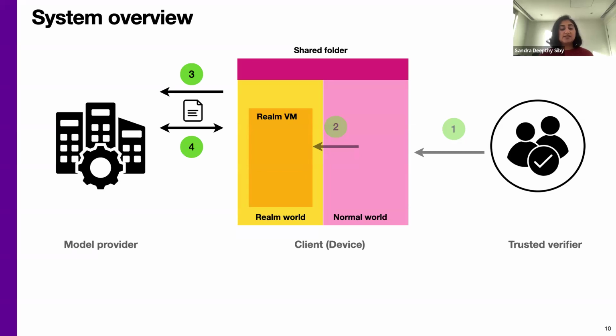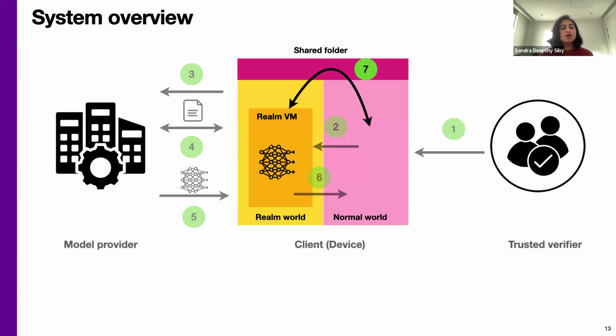Once the VM is initialized, it establishes a connection with the model provider. It sends an attestation report to the provider, which contains information on the state of the realm. The attestation report is a feature supported by CCA. Once the provider verifies the report and is certain that the realm is running as expected, it sends the model to the realm. The realm signals to the normal world that the model is ready for operation. The realm and the normal world communicate via the shared folder. The normal world places its inputs to the model in the folder. The realm reads the inputs, feeds it into the model, obtains the output, and places this in the folder.